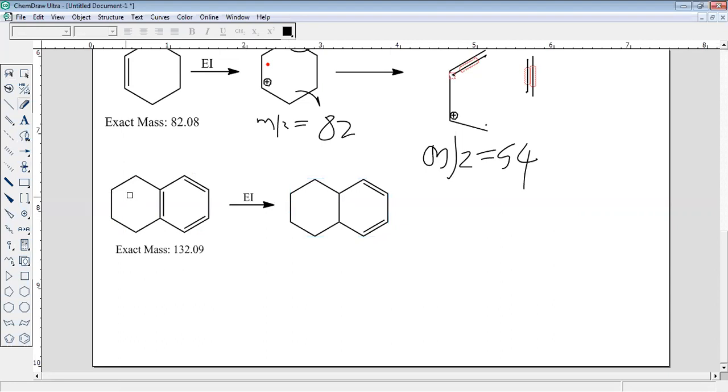Because this 6-membered ring has this double bond character, it will definitely undergo fragmentation, and we can write it like this. Then after that, what will happen? Fragmentation takes place. How will this take place? You see, this bond undergoes breakage.